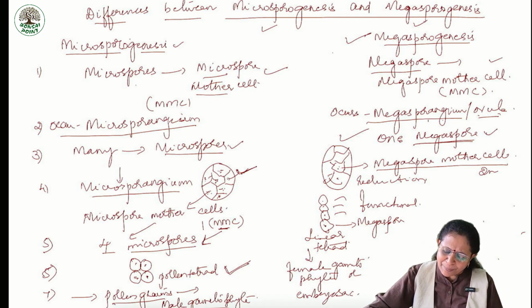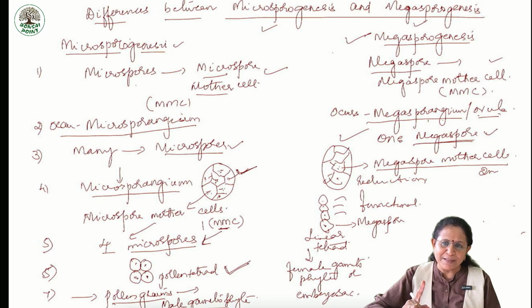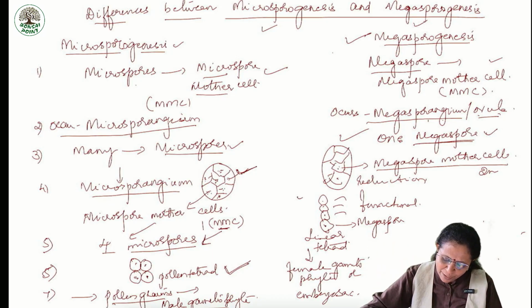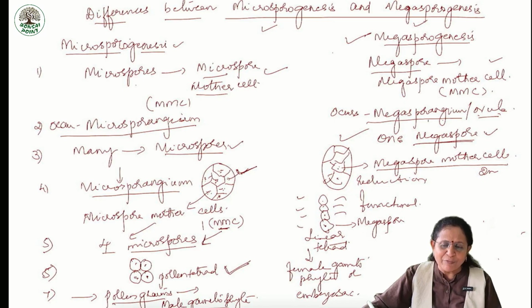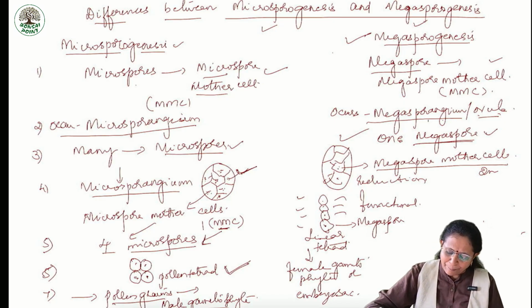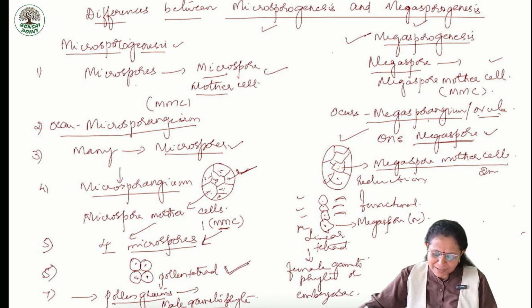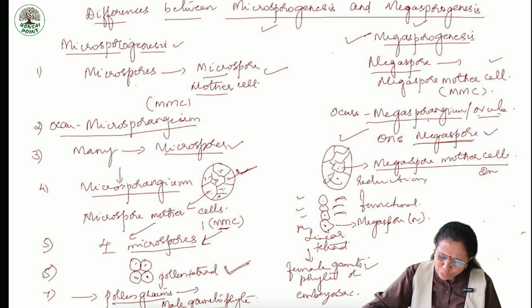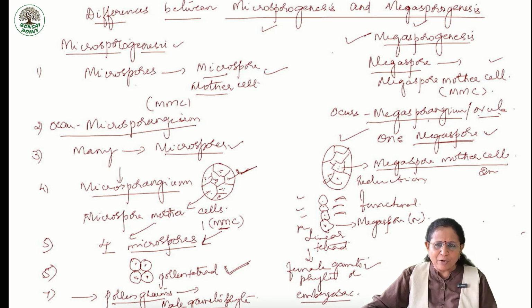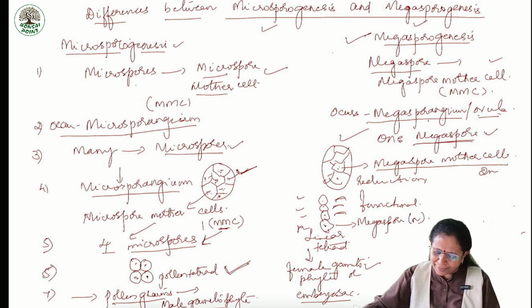Okay. Now what happens? Single megaspore mother cell gives rise to 4 cells which are arranged one above the other in the form of a linear tetrad. But upper 3 degenerate and only one remains. So one remains as the functional or haploid megaspore, which develops into female gametophyte or embryo sac. Is this clear? Okay.